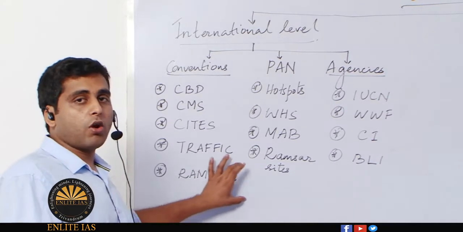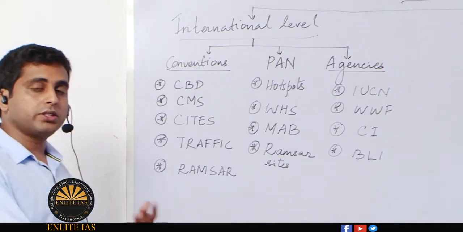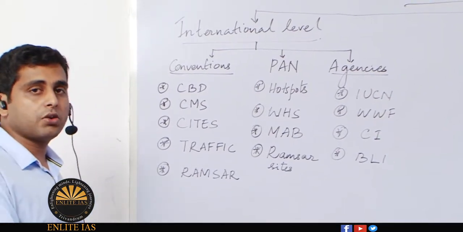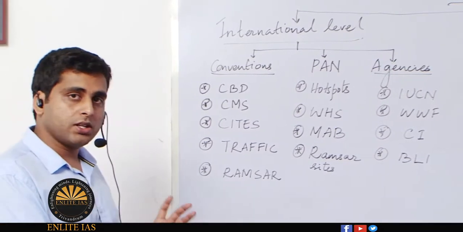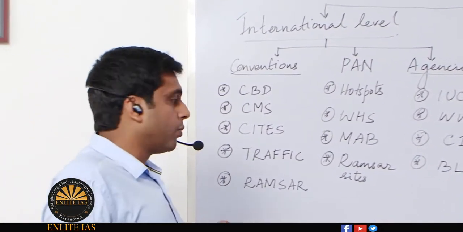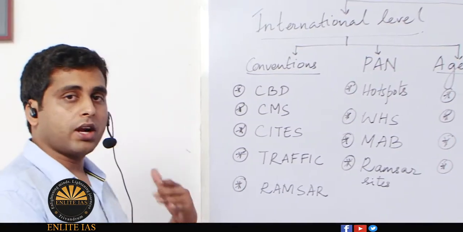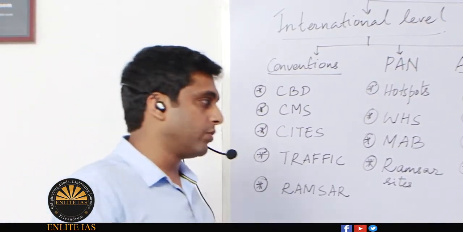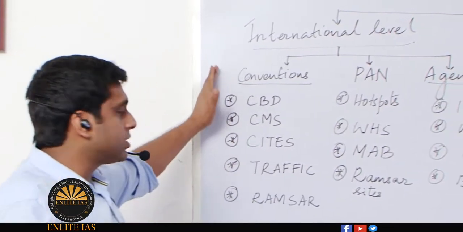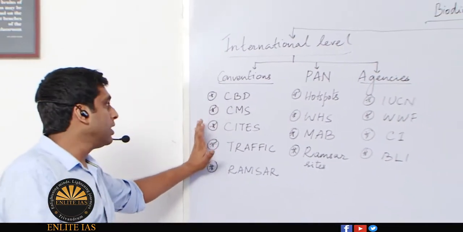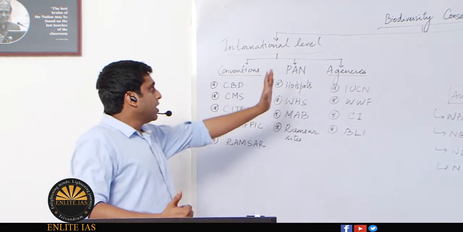Then there is the Ramsar Convention, which draws its name from the place where it happened, because Ramsar is a place in Iran, and it relates to the conservation of wetlands across the world. These are the major conventions we need to study.